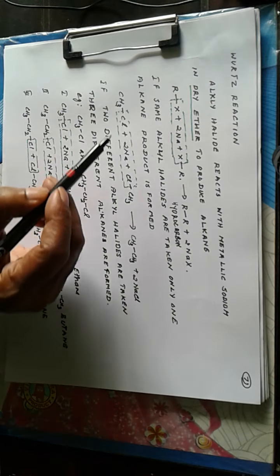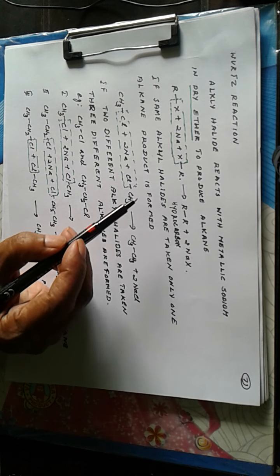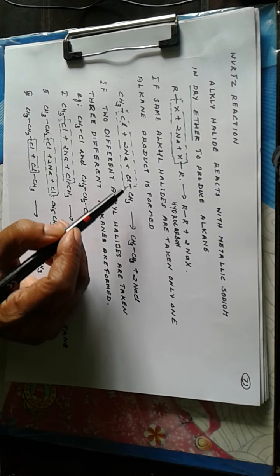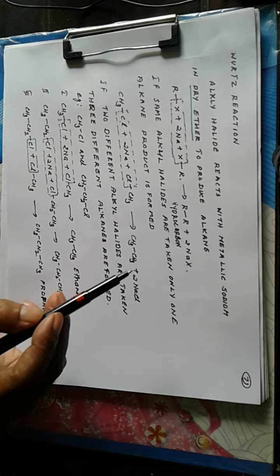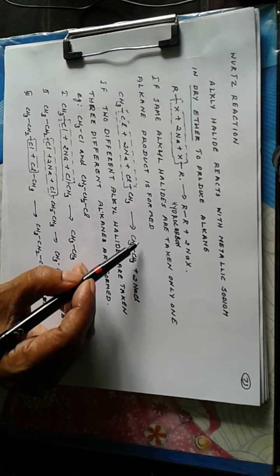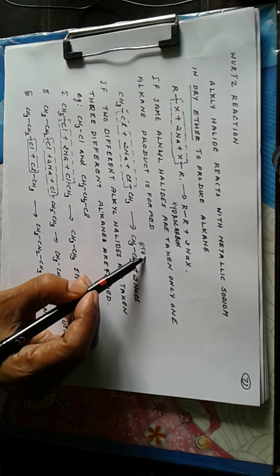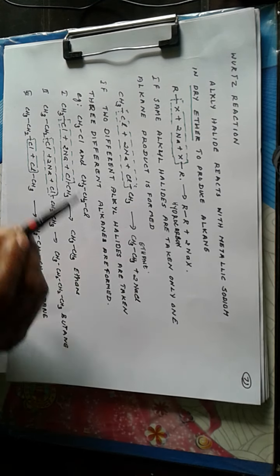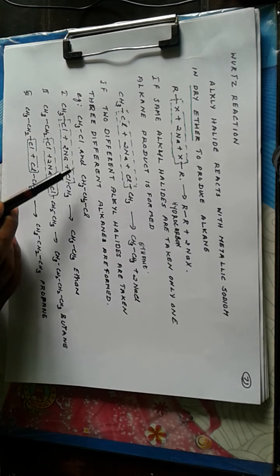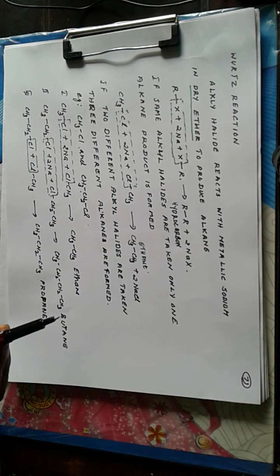Now if the same alkyl halides are used, you get only one hydrocarbon. If you are using, say, methyl chloride, 2 molecules of methyl chloride, written here as ClCH3 plus 2Na giving 2NaCl and CH3CH3, that is ethane. And if you are using two different alkyl halides, then we are able to get 3 different alkanes. For example, a mixture of methyl chloride and ethyl chloride reacting with sodium metal in dry ether medium.